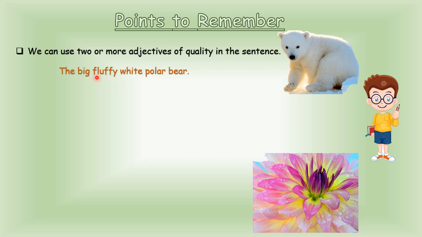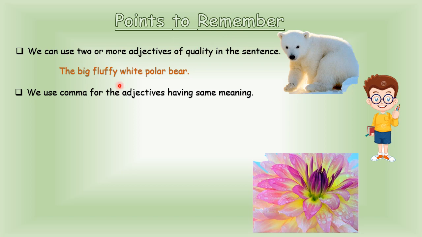Three. Big, fluffy, white, and they are placed in appropriate order. Is it clear? This is how we use more than two adjectives in one sentence to describe a noun. What noun is described here in this sentence? Polar bear.